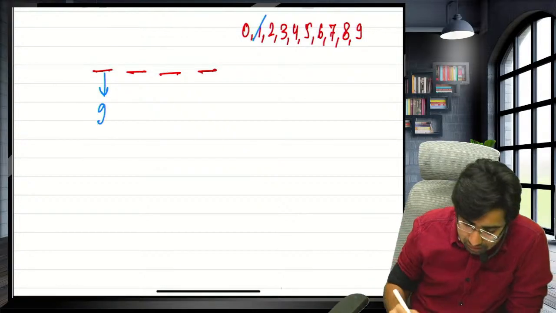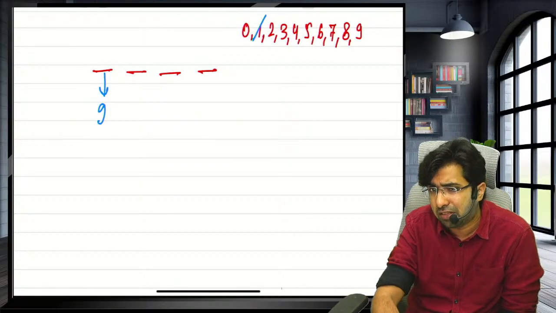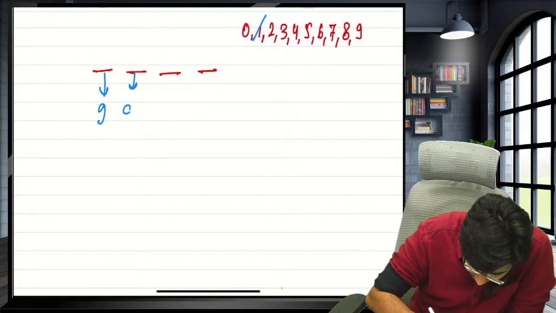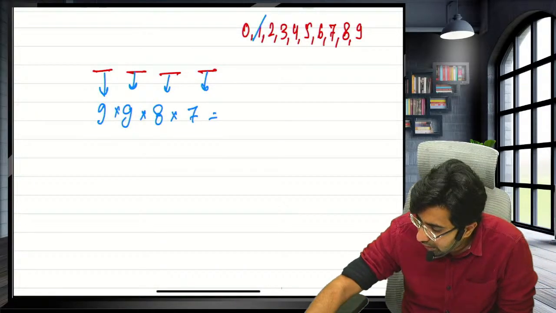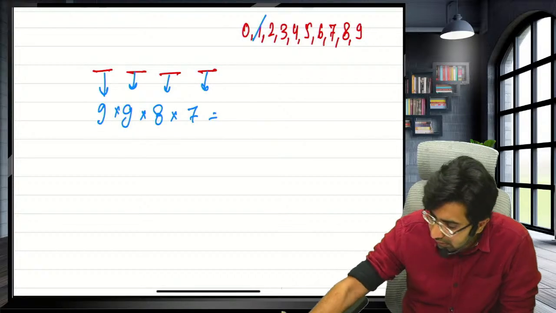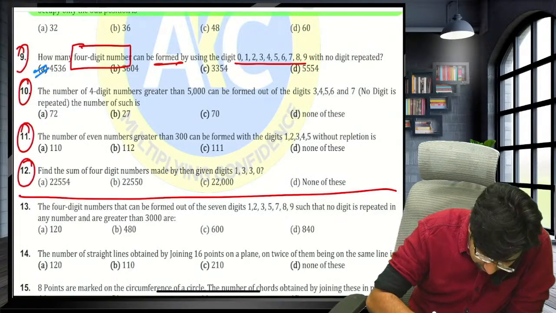In the next place, 0 can now come, but the digit that has already been taken in the first place will not come. So again 9, then 8, then 7. Multiply them: 9 into 9 into 8 into 7, guys. The answer is 4536.